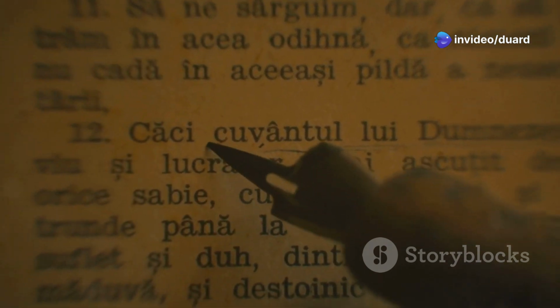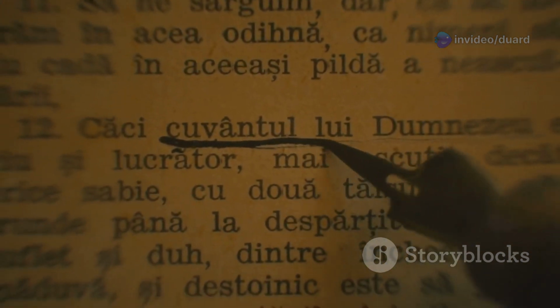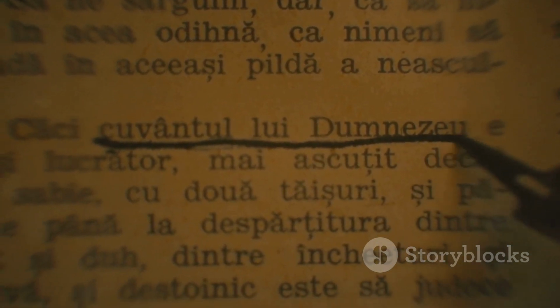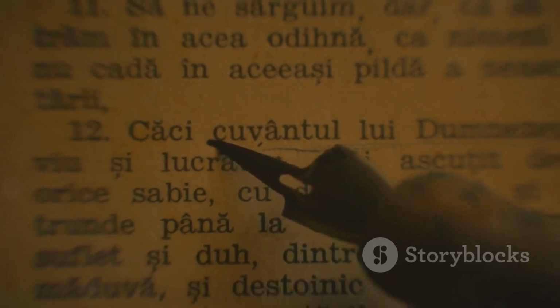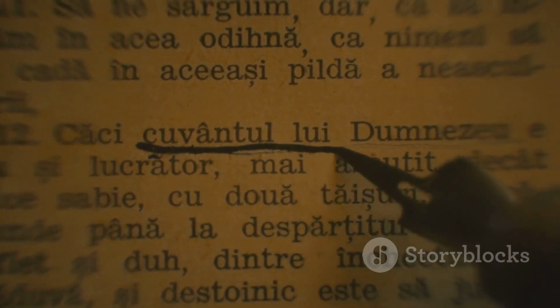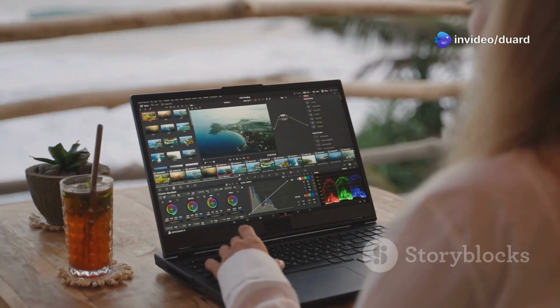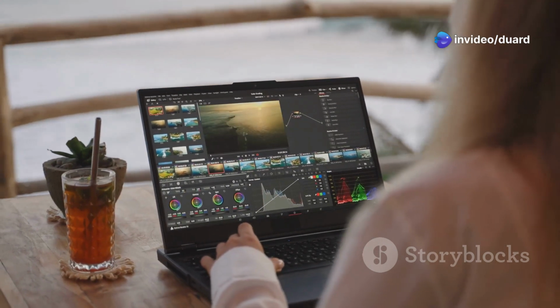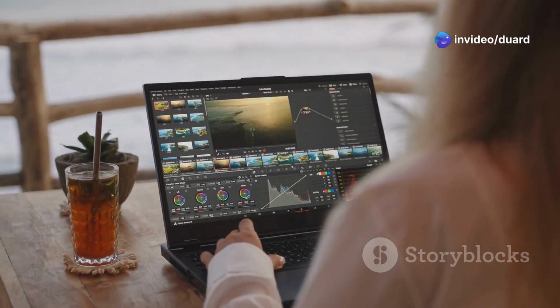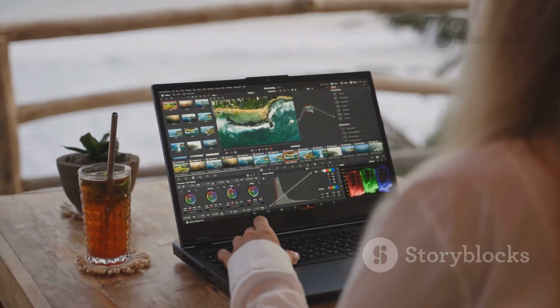There's a redundant sentence at the end. I highlight, delete, and it's instantly removed from the video. No need to fiddle with complex timelines or worry about audio mismatches. Each edit takes just seconds, not minutes or hours. You can make changes on the fly and see the results immediately, which is a huge time saver.